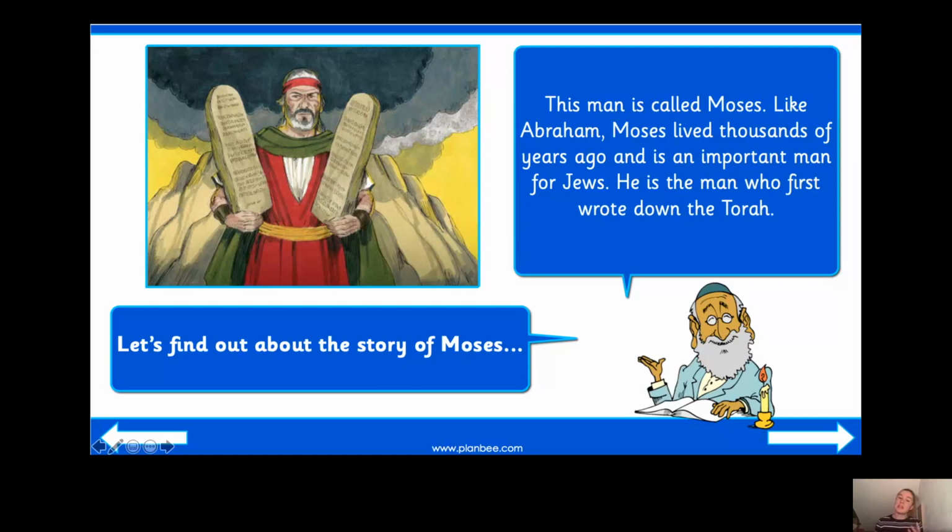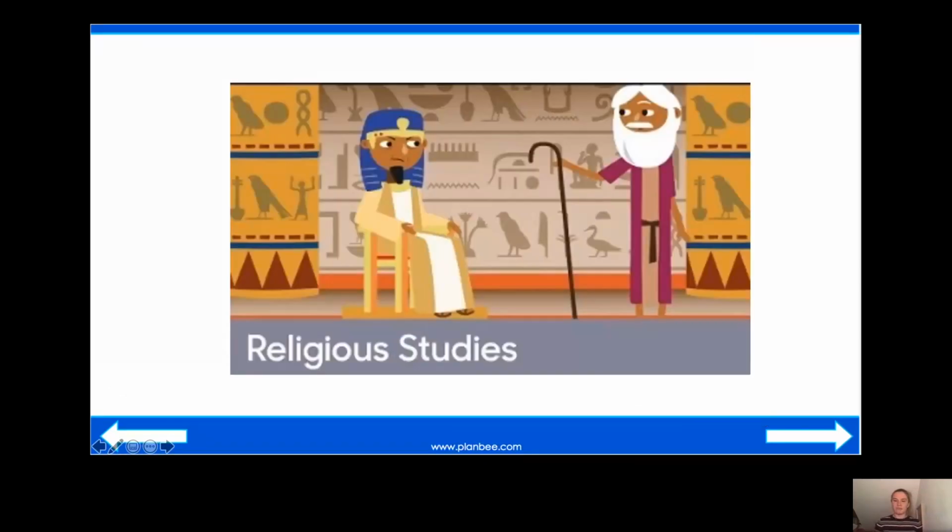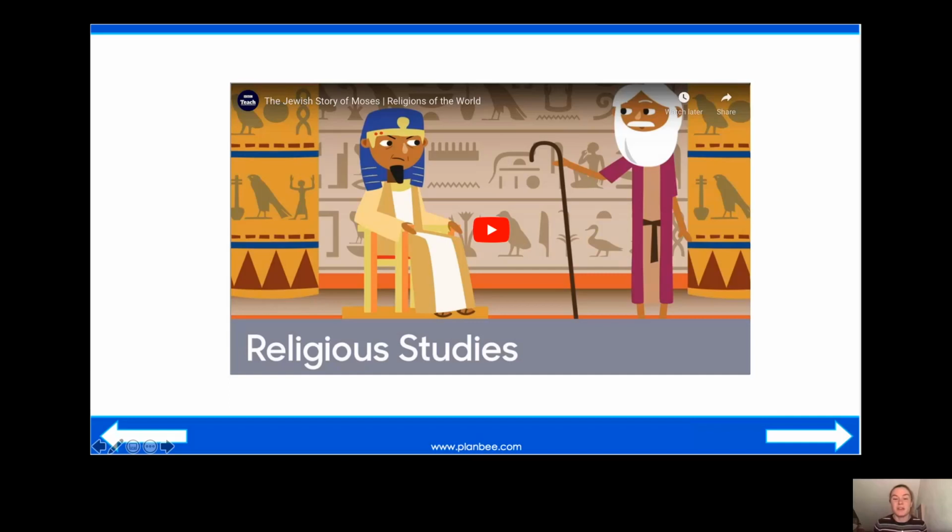And why is he an important man for Jews? Well, he's an important man for Jews because he is the first man who wrote down the Torah. So he is the first man who wrote the Torah. Okay, so he's very important to Jewish people, isn't he? Well, shall we find out the story of Moses? Okay, the first man who wrote the Torah. So here we have a video to introduce you to Moses.